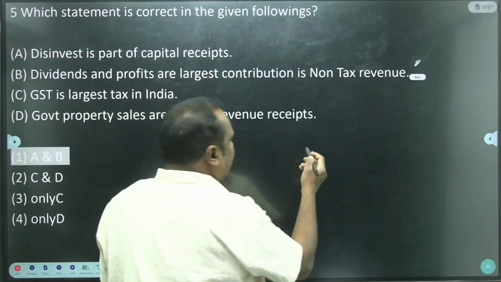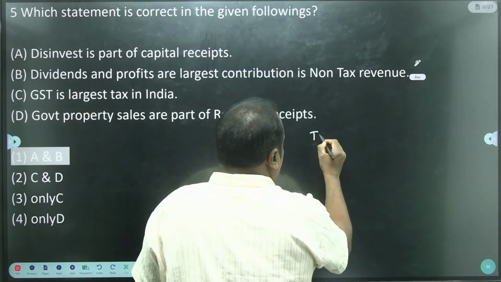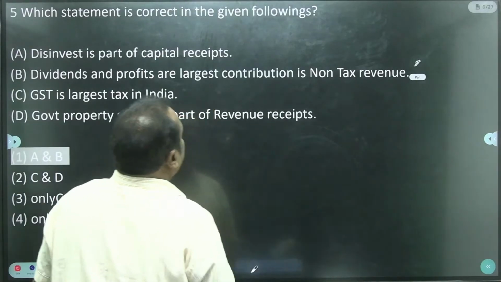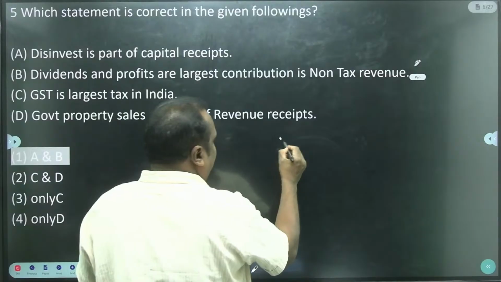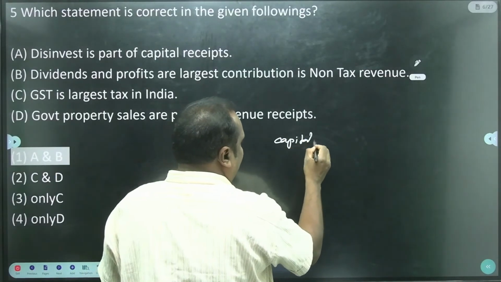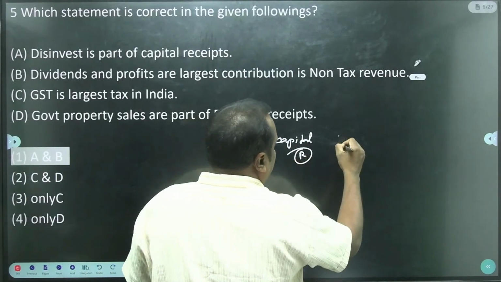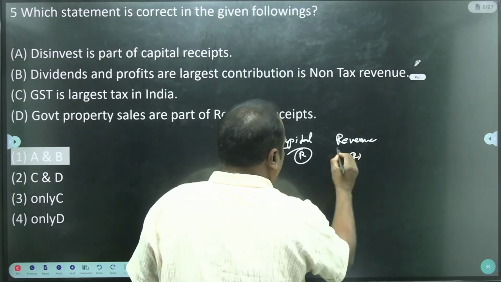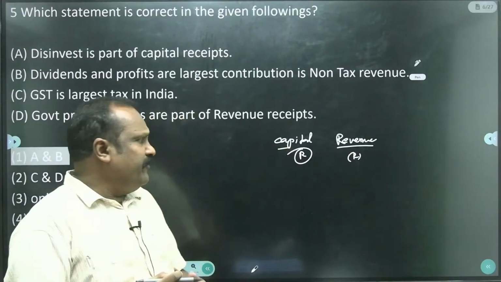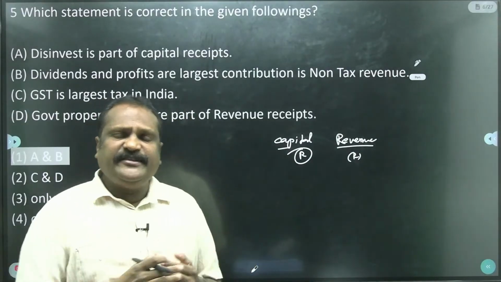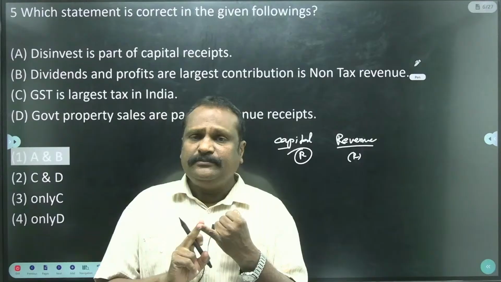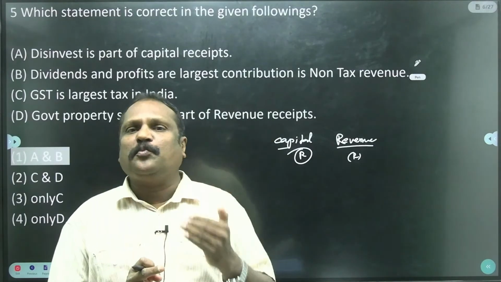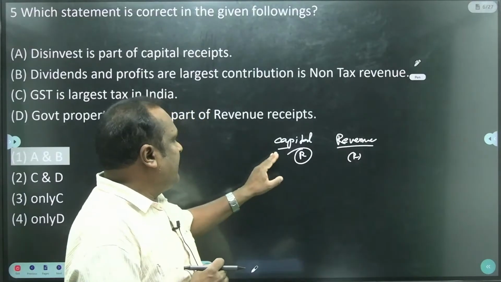There are two types of receipts, the capital receipts and revenue receipts. Capital receipts means disinvestment, borrowing, loans, PF, and sale of government properties.